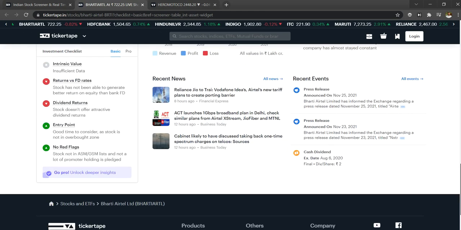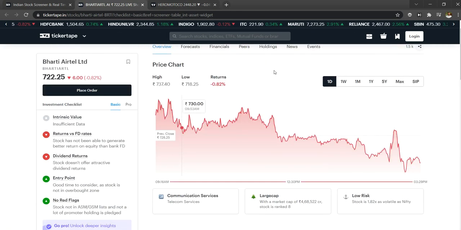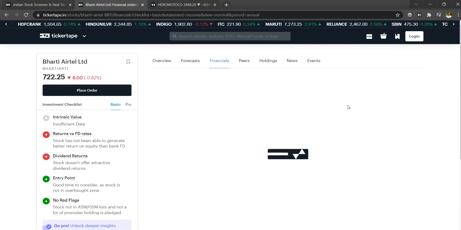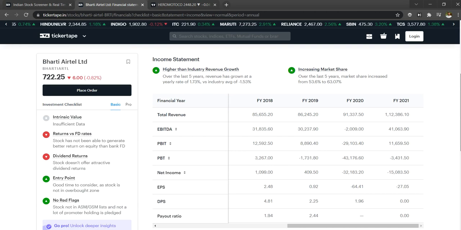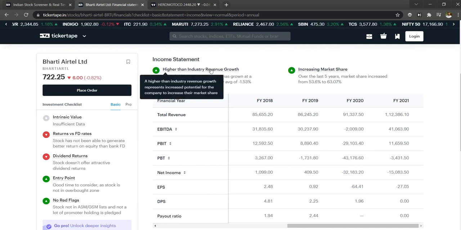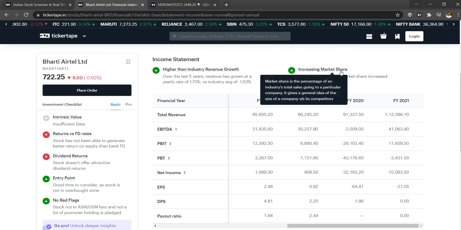Let me show you the financial one. Here you can see a few more highlighted things, like how the revenue has been generated compared with other peer companies in the same sector, and about the market share.